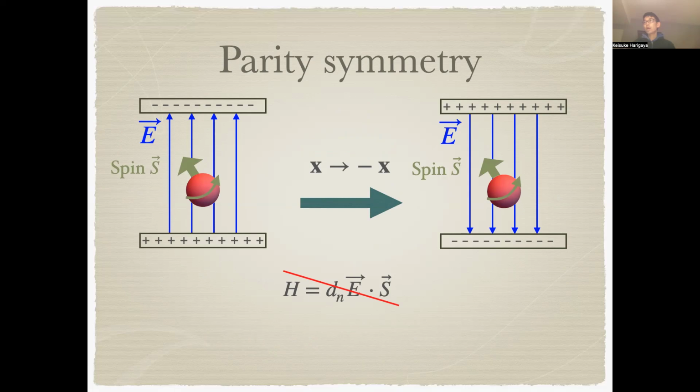This strong CP problem can be solved by the parity symmetry. To see that, let's put the neutron in an electric field. Under the parity transformation, the electric field changes direction, while the neutron spin does not. You can see that the left-hand configuration and the right-hand configuration would have different energy if this neutron EDM is non-zero. So this means that if the parity symmetry is preserved, we can forbid the neutron EDM and solve the strong CP problem.